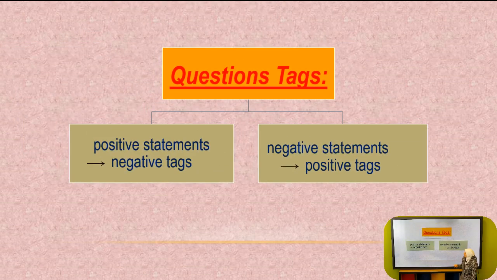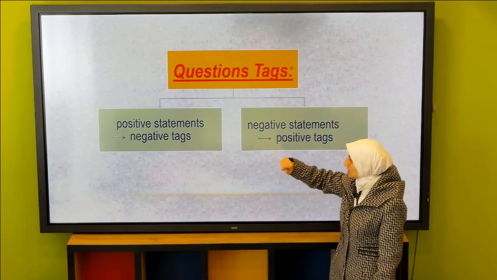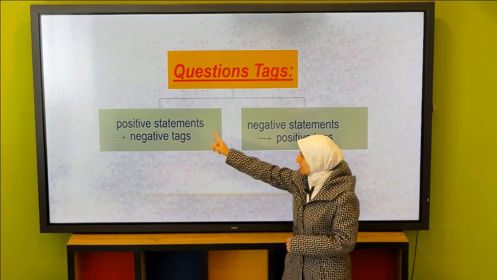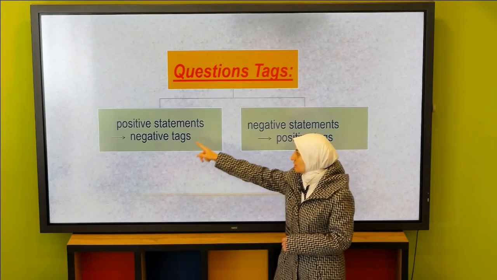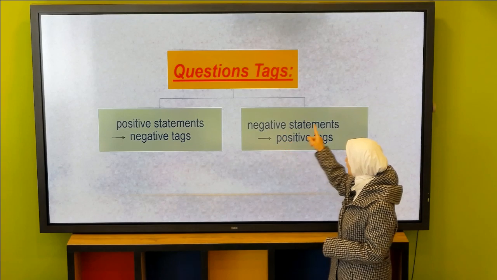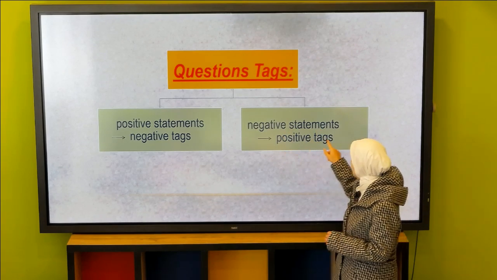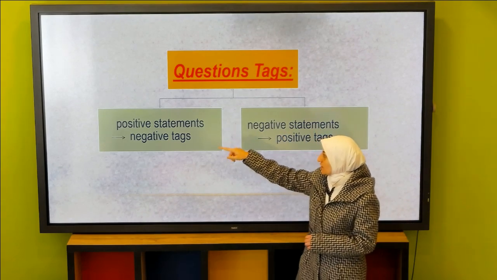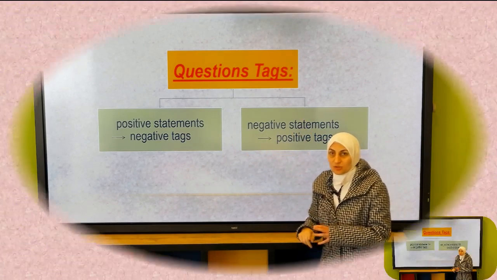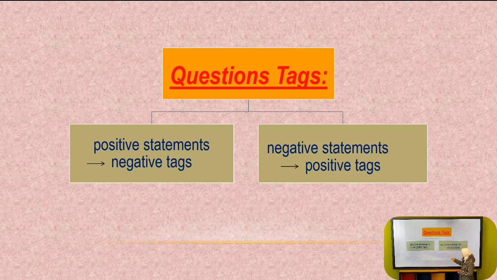Here, I am going to make a quick revision for this rule, which is called question tags. As you remember, with positive statements, we have negative tags, and with negative statements, we have positive tags. So they are vice versa. And remember that for tags, we have the same auxiliary in the sentence and the same subject pronoun.